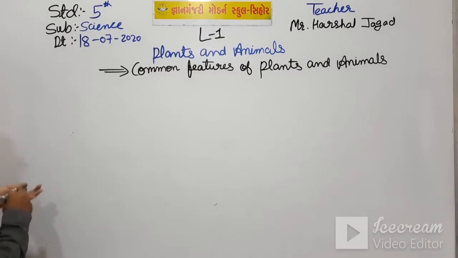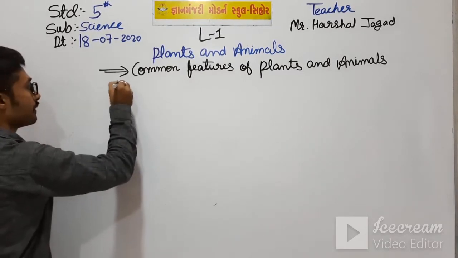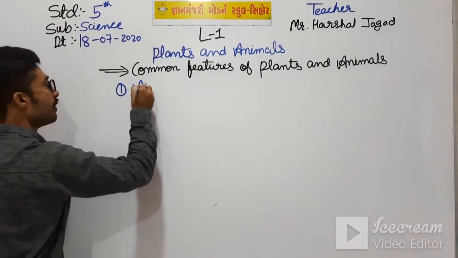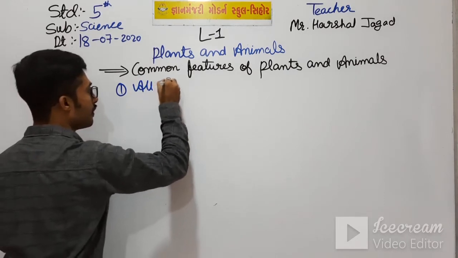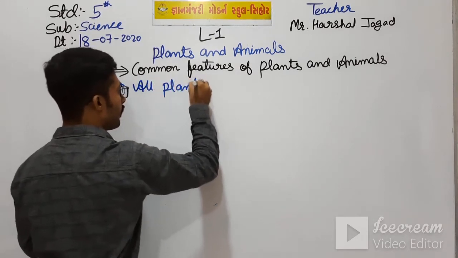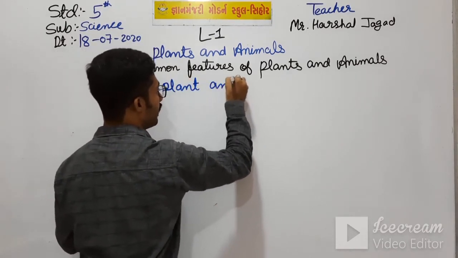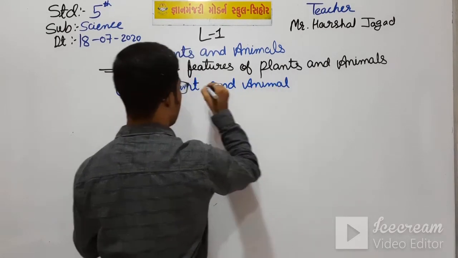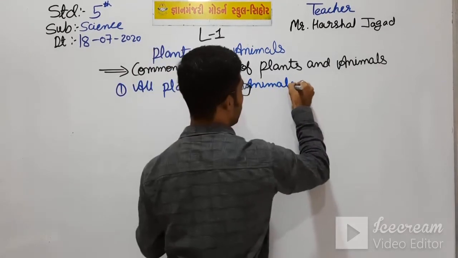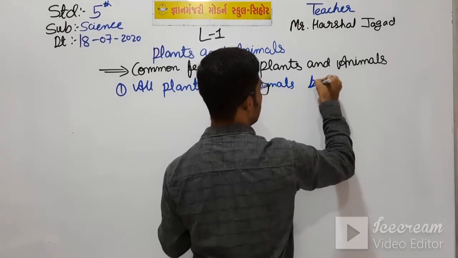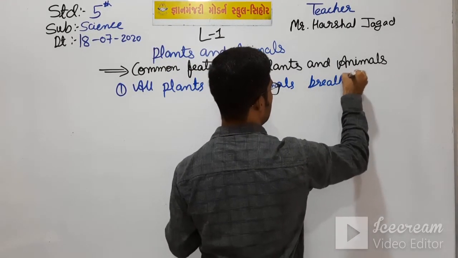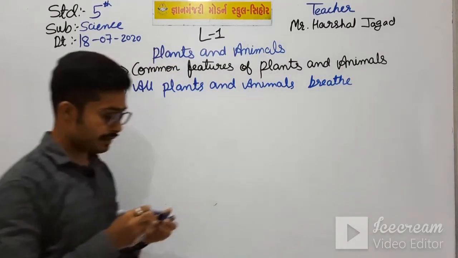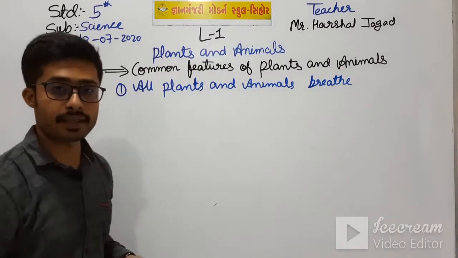First point is all plants and animals breathe. Okay students, means they respirate.